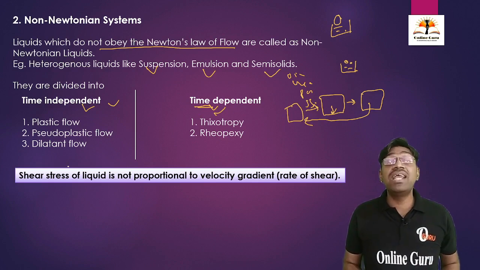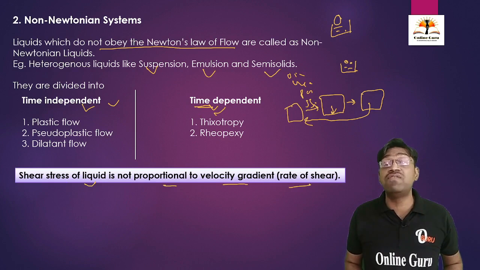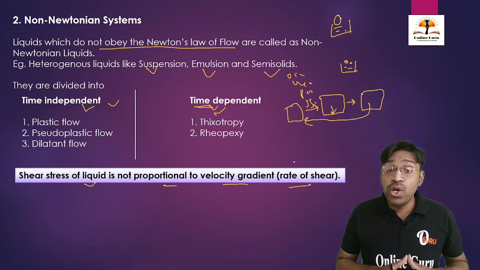The shearing stress of the liquid is not proportional to the velocity gradient, that is the rate of shear. This is what the non-Newtonian system is about.